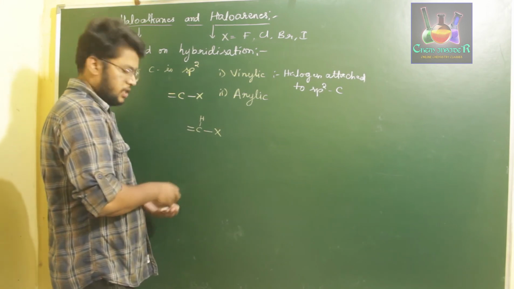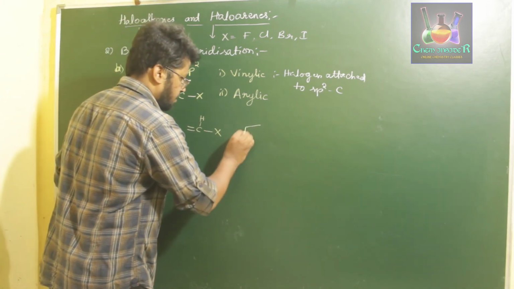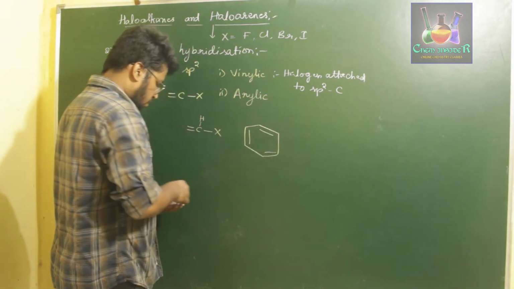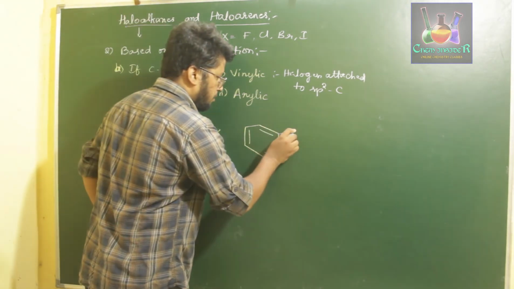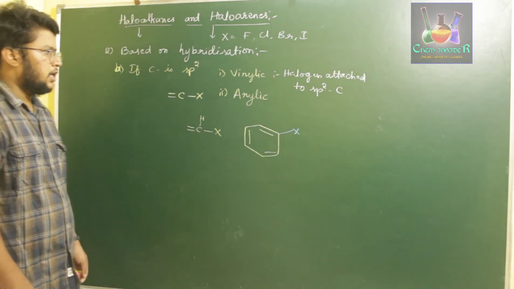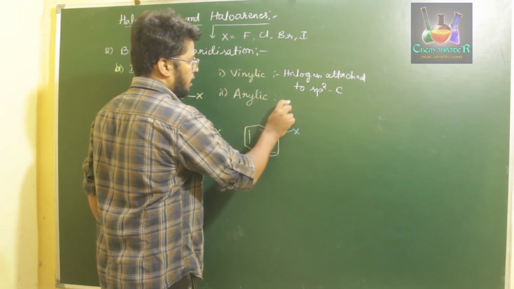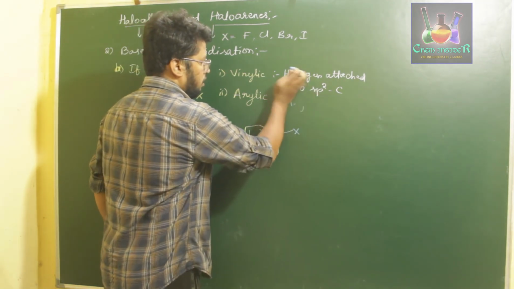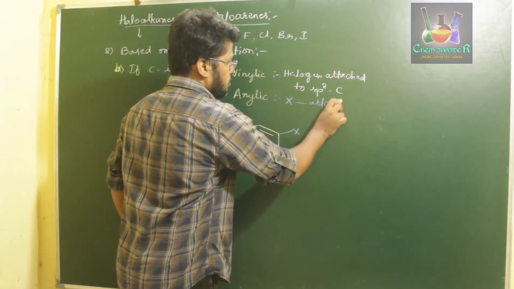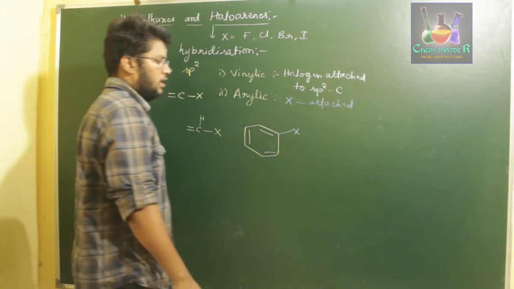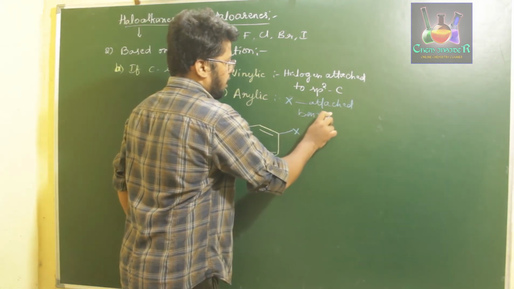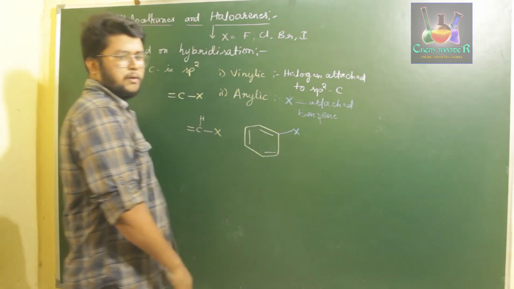If the halogen is attached to a benzene ring directly, such as like this, so if this is our benzene ring, and our halogen is attached directly to the benzene ring, then that type of alkyl halide is called arylic alkyl halide. So this is arylic alkyl halide, where the halogen is directly attached to the benzene ring.